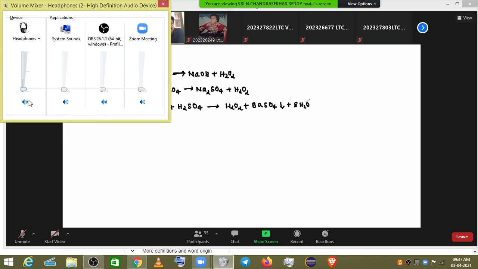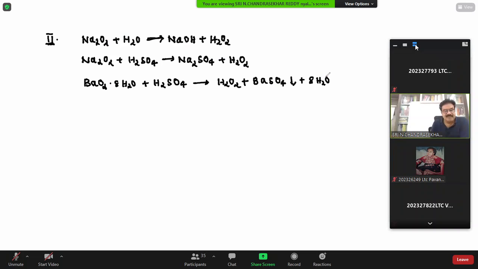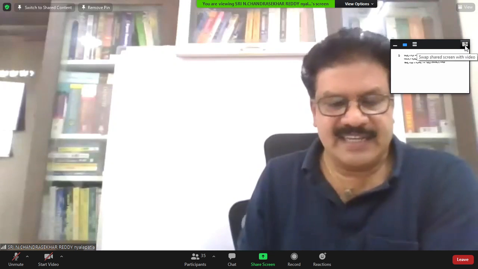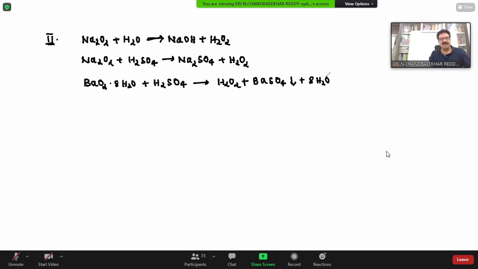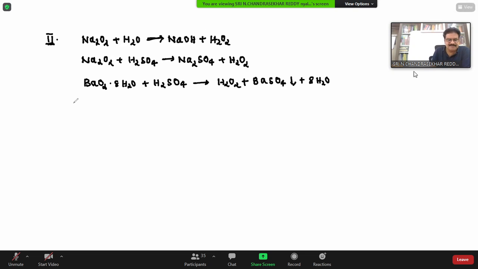Hydrogen peroxide from octahydrated barium peroxide, isn't it? Directly, if you take anhydrous barium peroxide, it cannot be. Okay. And next, one more simple method is there, Merck's process.